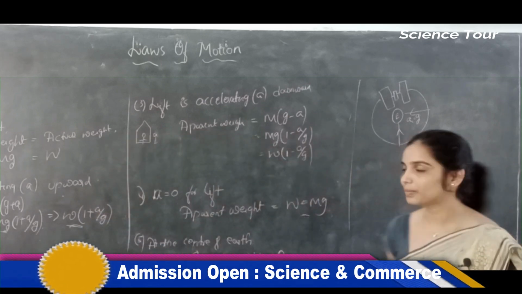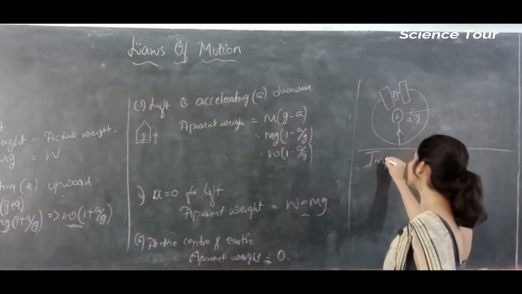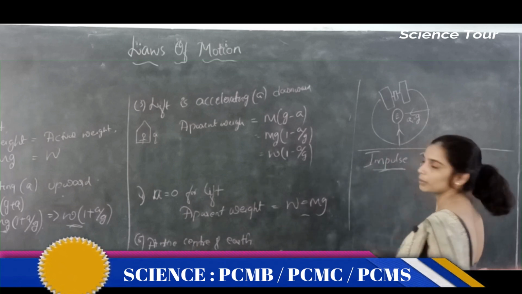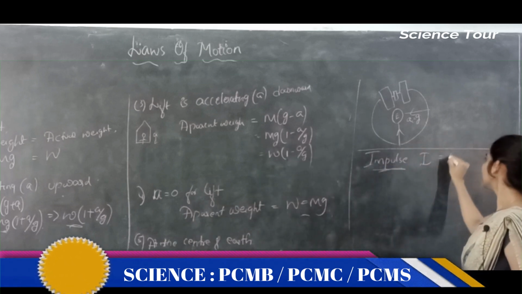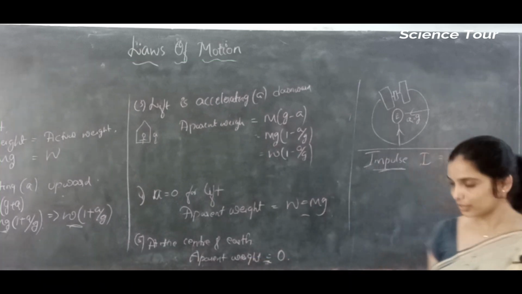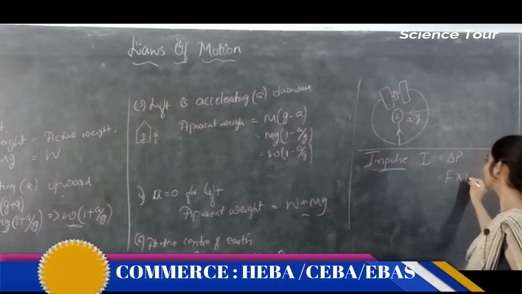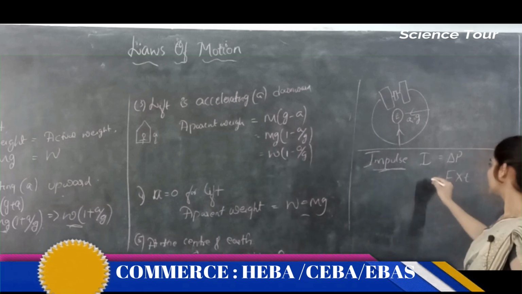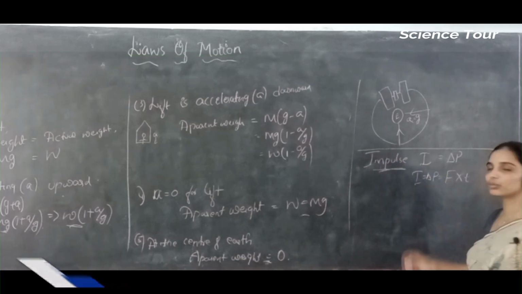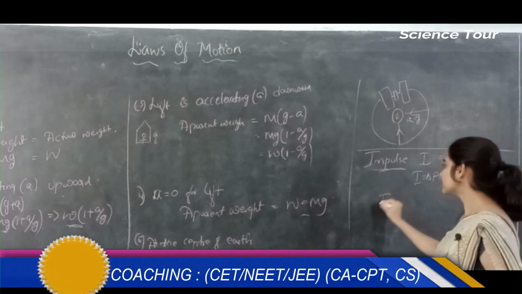So the next concept is impulse. We know what impulse is, correct? Impulse is denoted by I. This is nothing but the change in the momentum, the change in the linear momentum of the object. This can also be written as force times the time interval. So impulse is the change in the momentum, which is nothing but force times the time interval. So now, what is impulsive force?